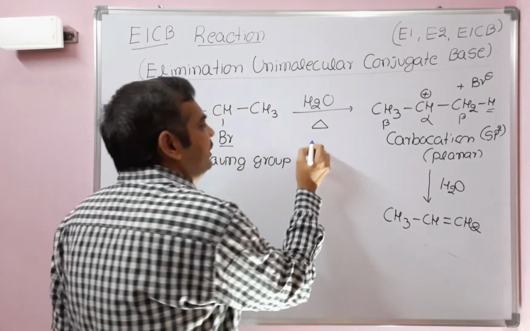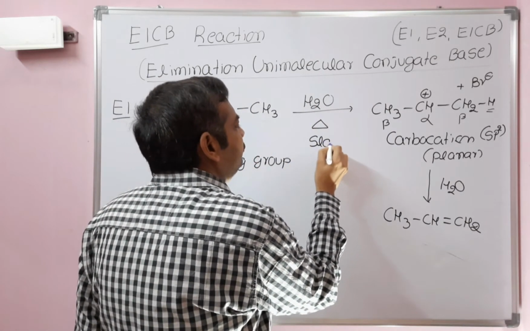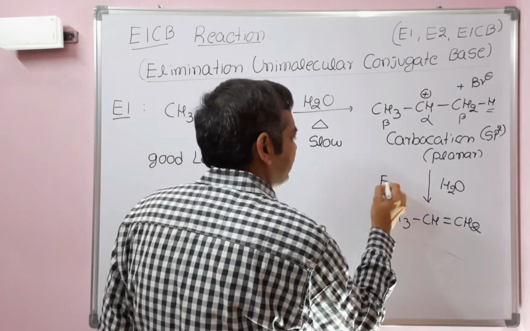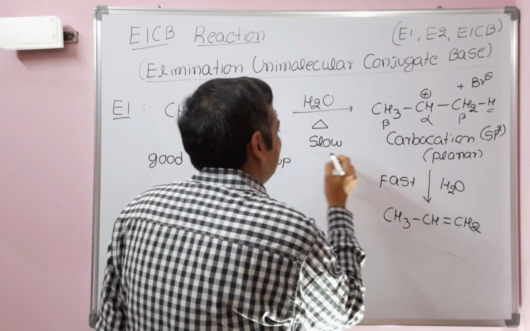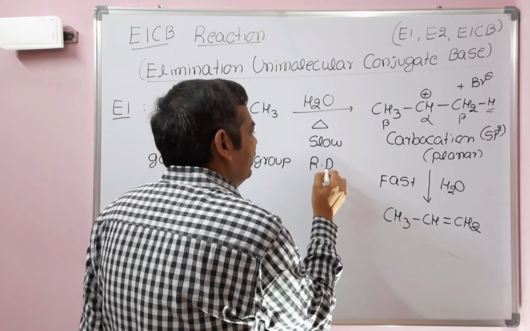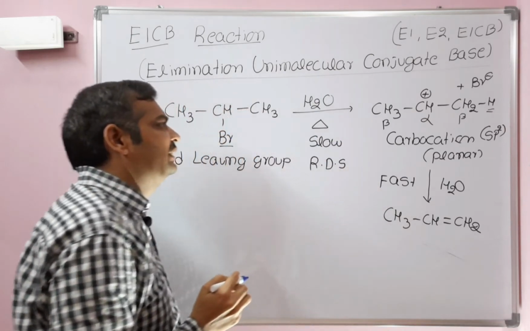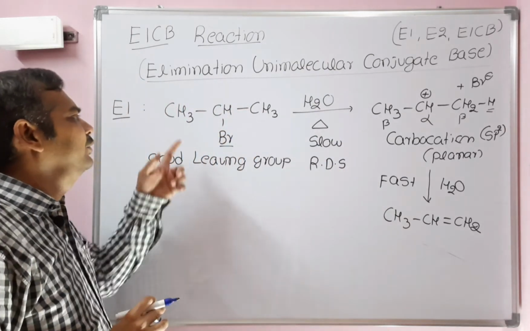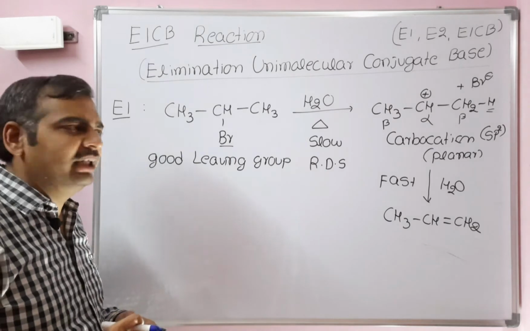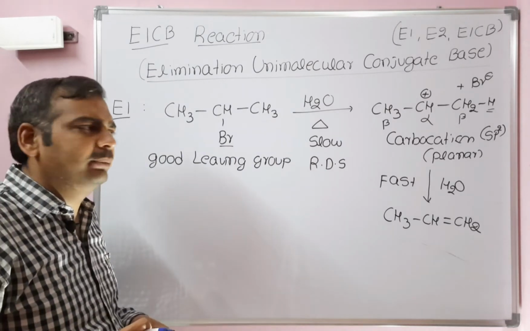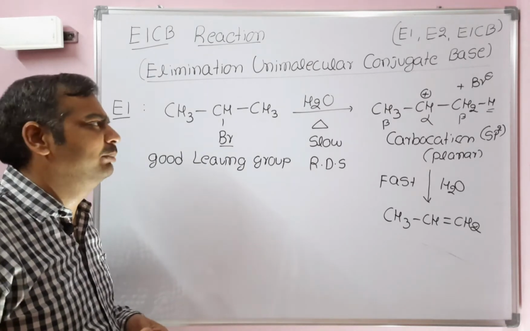The first step is a slow step. The second step is a fast step. Since the first step is slow, it is the rate determining step. Even though we are using 2-bromopropane and water and heating, we get a carbocation as intermediate, so there is a chance for rearrangement also.